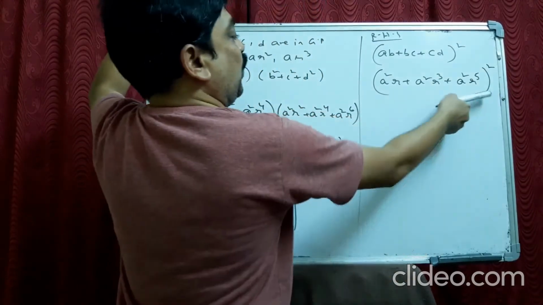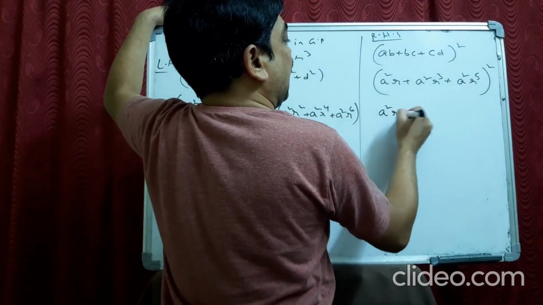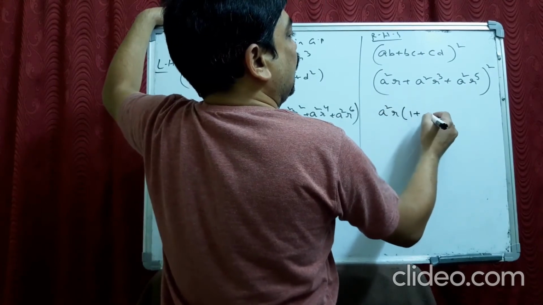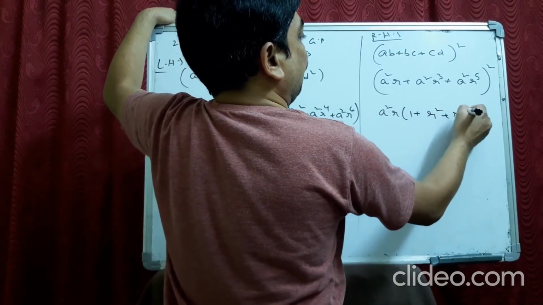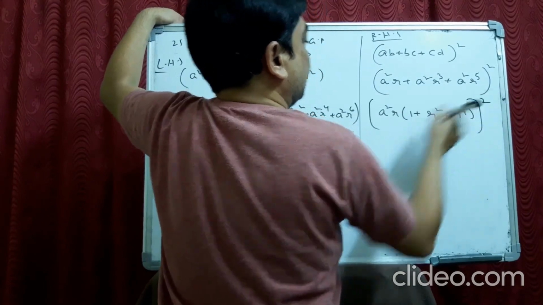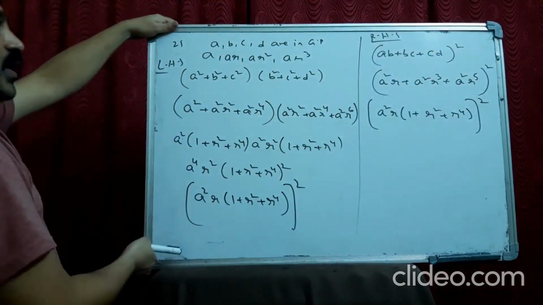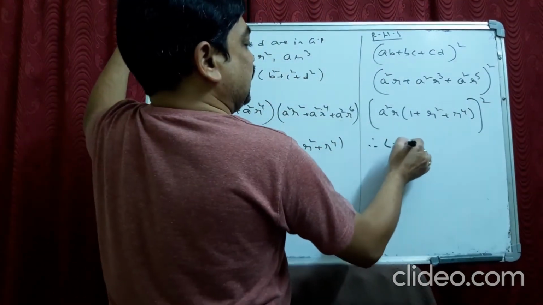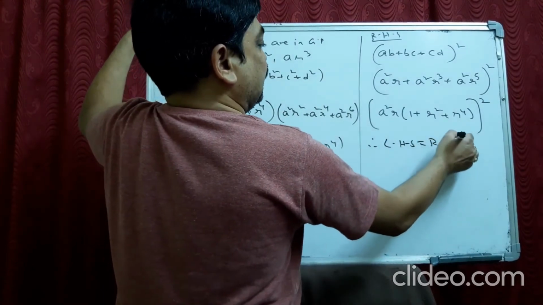From all the three I take common A square R, and I get 1 plus R square plus R power 4 whole square. So this is nothing but LHS. Therefore LHS is equal to RHS.